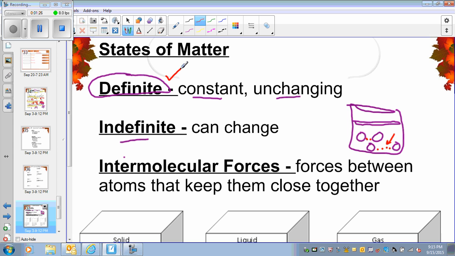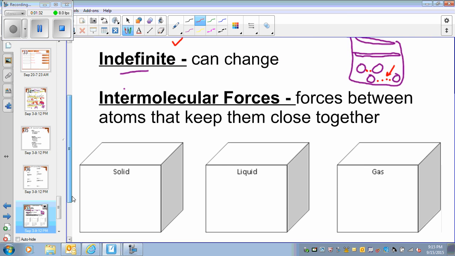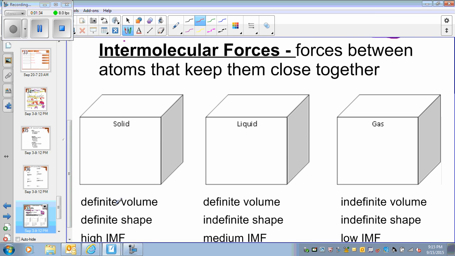Now, where are we going to use the terms definite and indefinite? We know about solid, liquid, and gas. And solids have defined or definite volume, definite shape. What it means is that the particles in the solid are very packed together, okay? They don't move from place A to place B. The only thing they do is they vibrate. There is no space between them, and the molecules are holding each other very tightly.